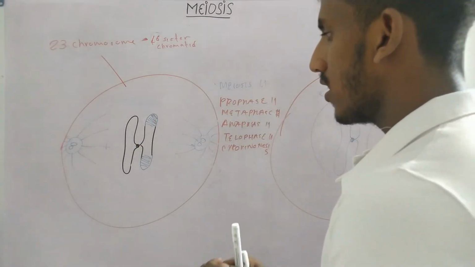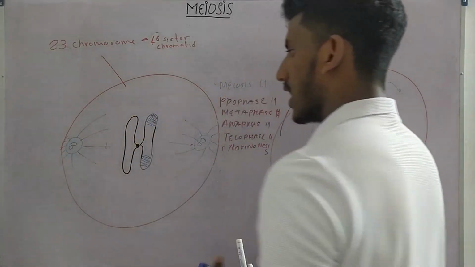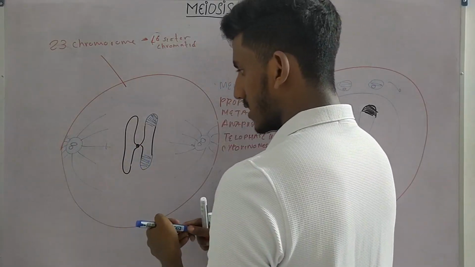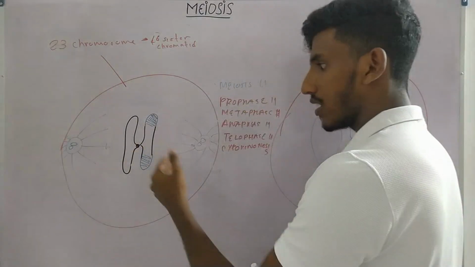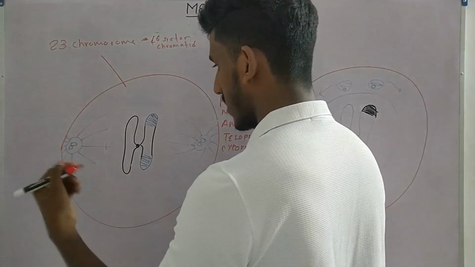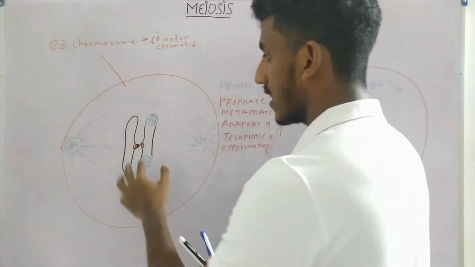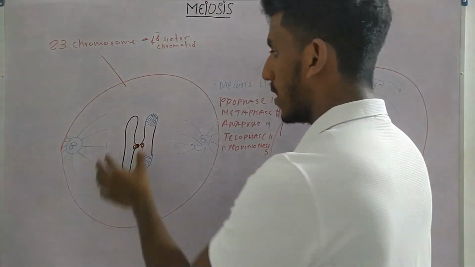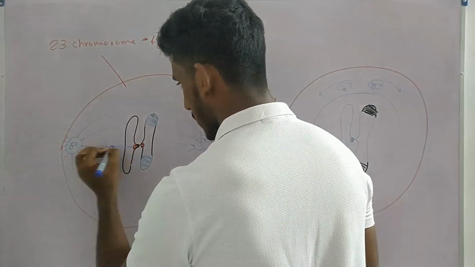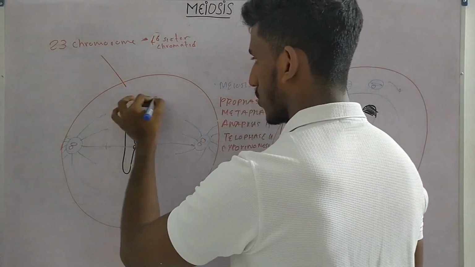Now we don't have the nuclear envelope. Now what happens is, this is the middle region of the two sister chromatids. We call it the centromere, and there we have a protein complex called the kinetochore. On both sides we have two kinetochores, and we saw in meiosis 1 these kinetochores fuse together, but in meiosis 2 they are not fusing together. Now these microtubules come and bind to this kinetochore, and they also start going towards the other pole.